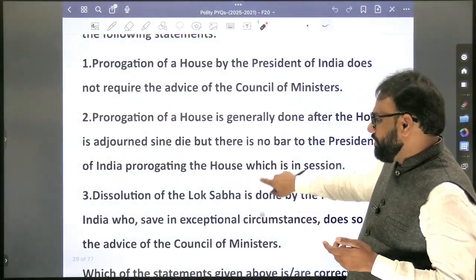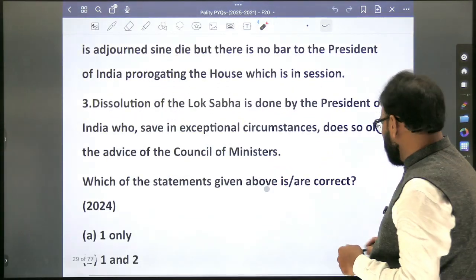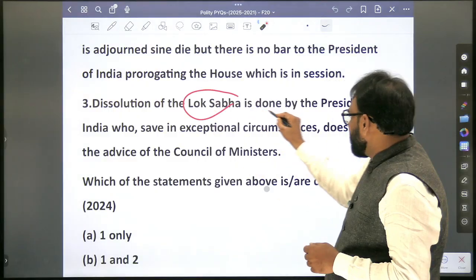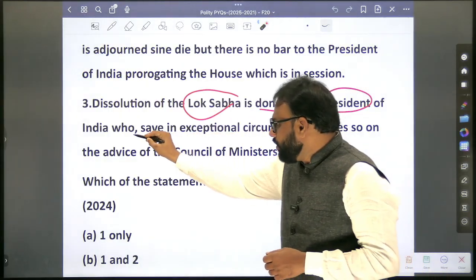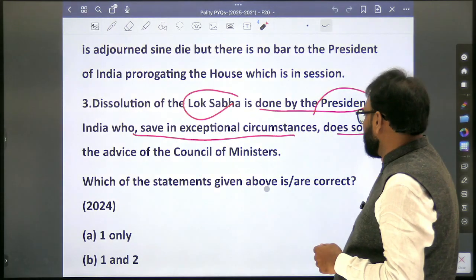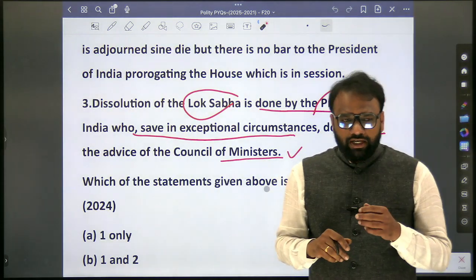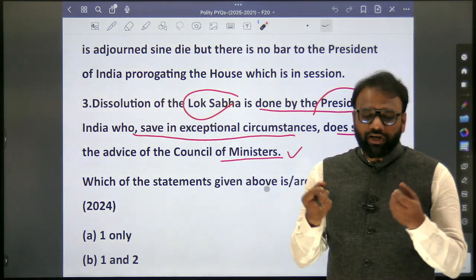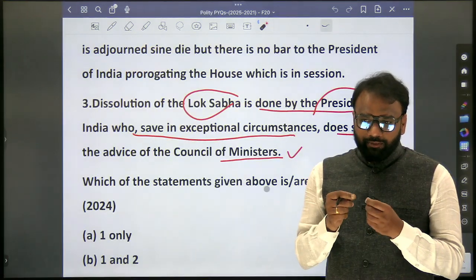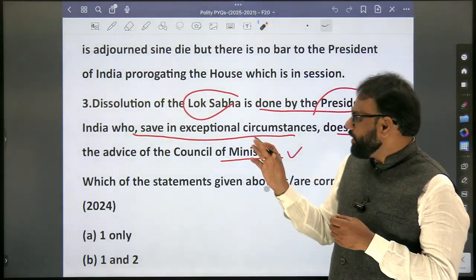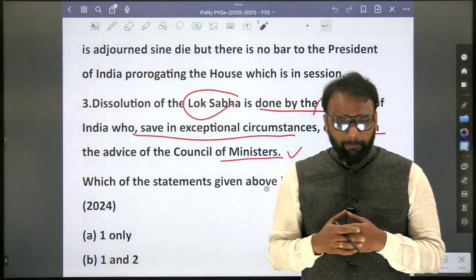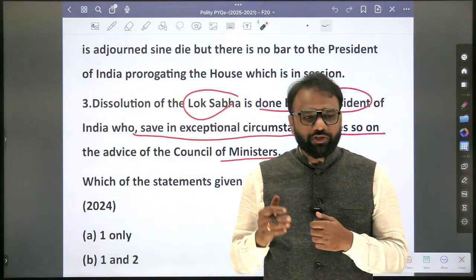Some in the examination hall, we should go through the third statement. Dissolution of the Lok Sabha is done by the President of India, who, save in exceptional circumstances, does so on the advice of the Council of Ministers. Now this statement has to be deciphered. Why? Because there are multiple things which have been clubbed. Who has the power to dissolve Lok Sabha? The President has the power to dissolve Lok Sabha.